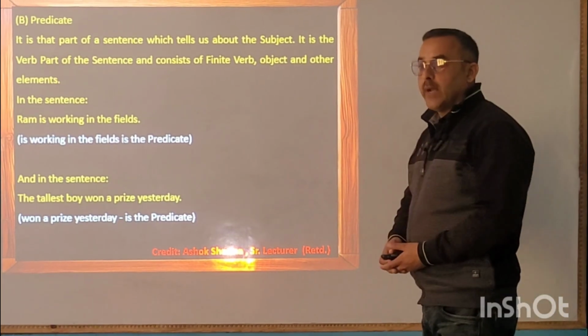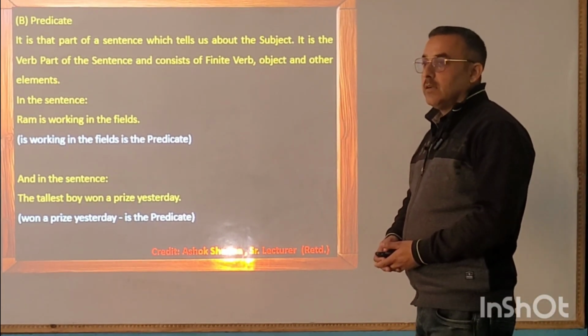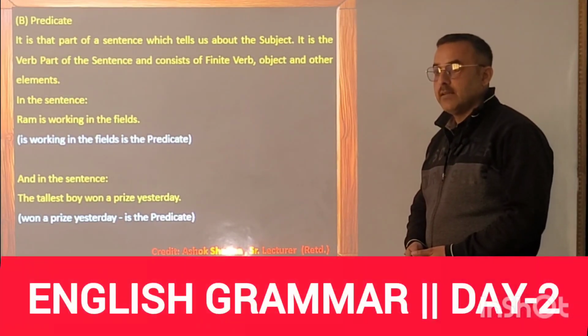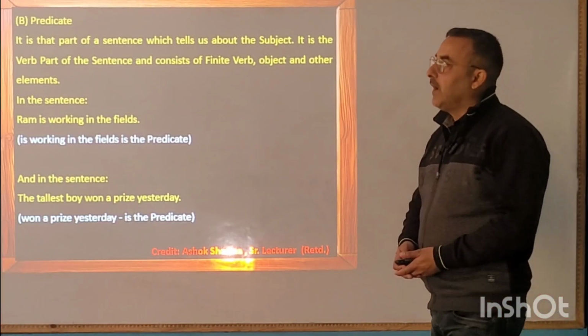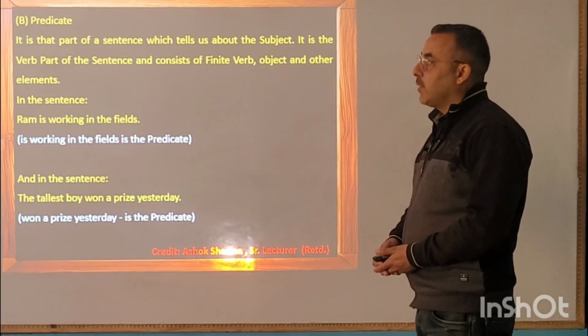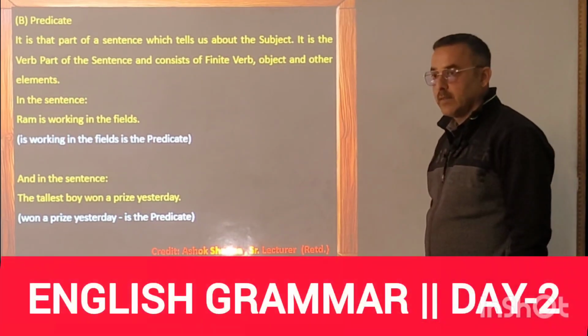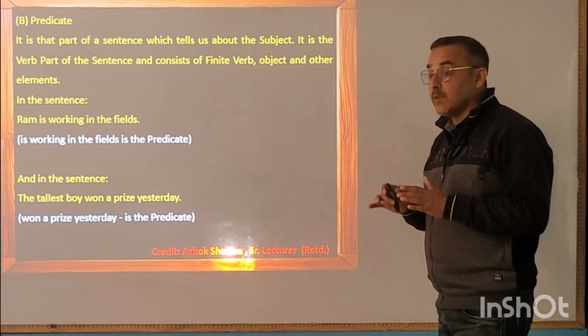Next, we will talk about predicate. You have already known about what is the subject. What is the subject? It is actually the doer who is doing the action. And what is the predicate? It is that part of a sentence which tells us about the subject. It is that part of the sentence which tells us about the doer.